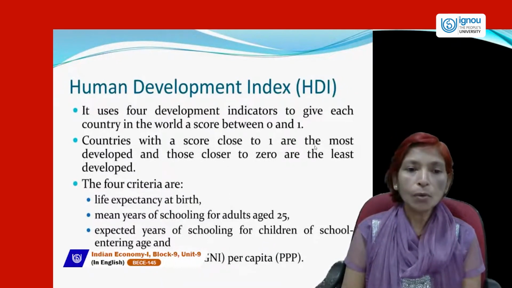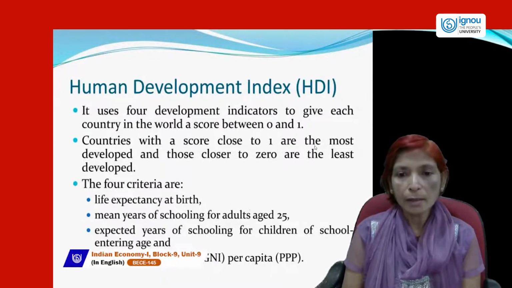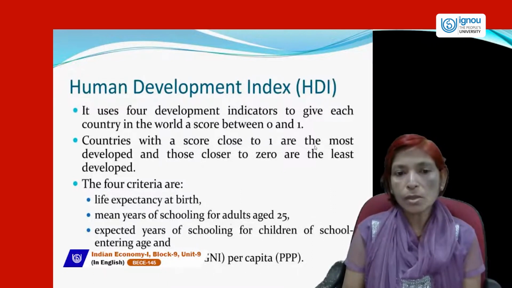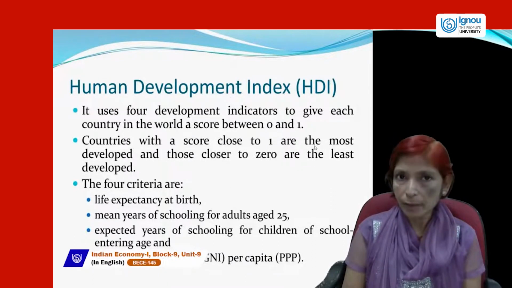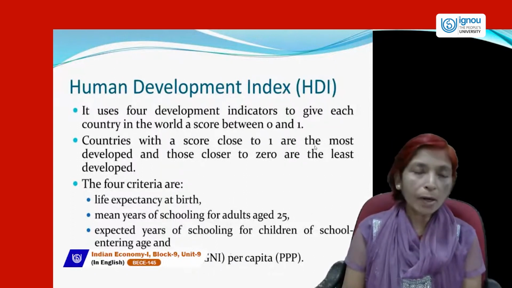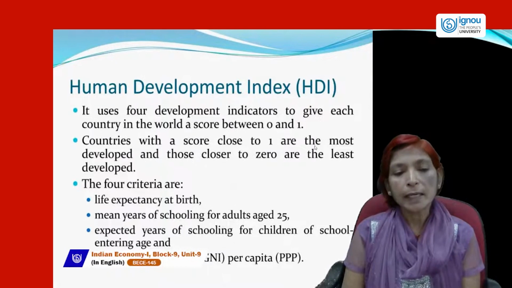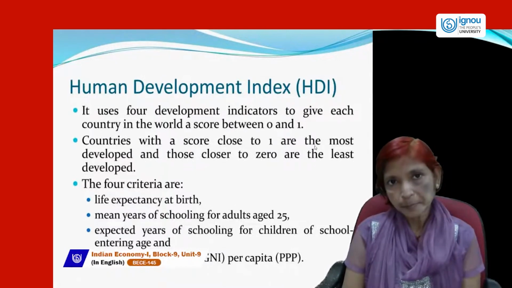Countries with a score close to 1 are the most developed countries, and those closer to 0 are the least developed countries. The 4 criteria are: life expectancy at birth.